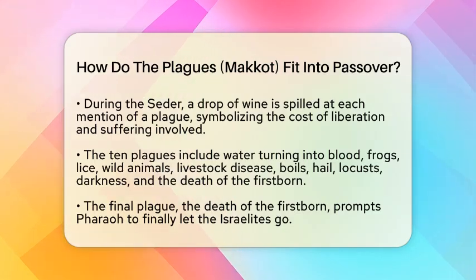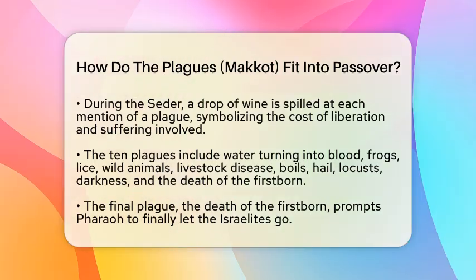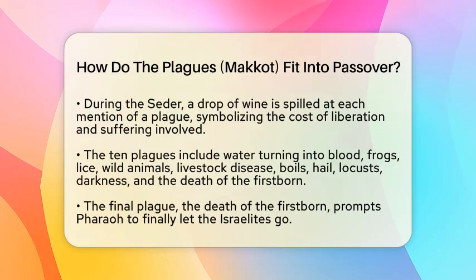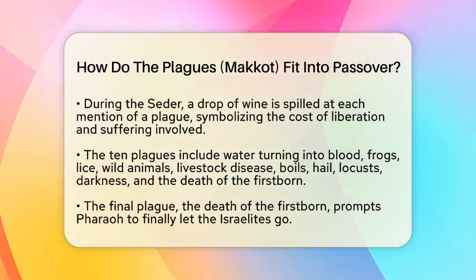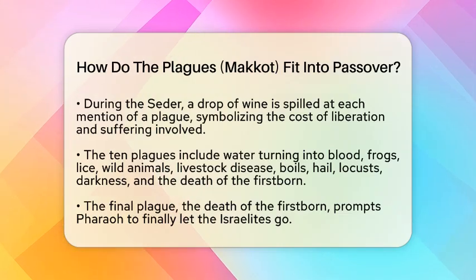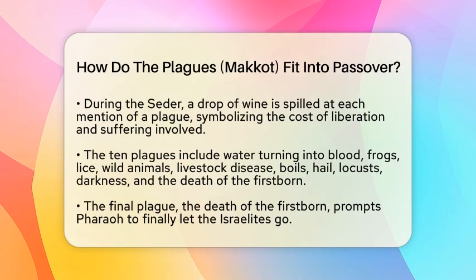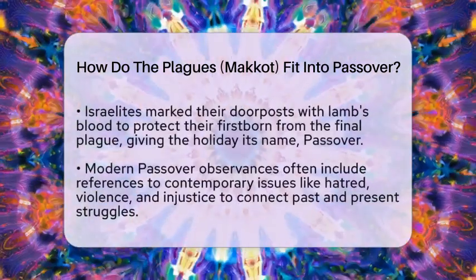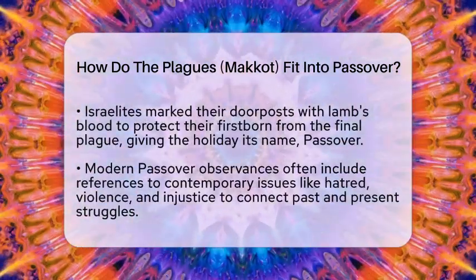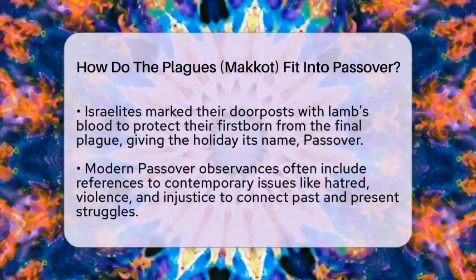The story of the plagues begins with Egypt enslaving the Israelites, and despite Moses asking Pharaoh to let them go, he refuses. God responds by sending 10 plagues, each more severe than the last. These include water turning into blood, frogs covering the land, lice, wild animals, disease among livestock, painful boils, destructive hail, swarms of locusts, darkness covering Egypt, and finally the death of the firstborn children. The last plague is the turning point. It causes Pharaoh to finally agree to free the Israelites.